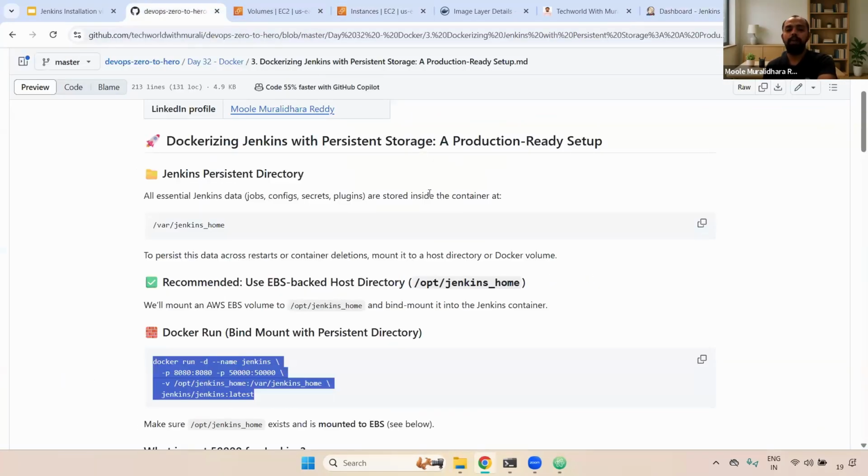Let's recap what we did. We installed Docker. We created the EBS volume. We mounted the EBS volume into the specific path, and we set that up as a shell script. Instead of running the docker run command manually every time, we set up this shell script. The reason is to start the container quickly. That is one thing. And also